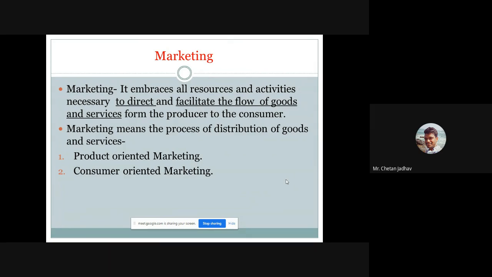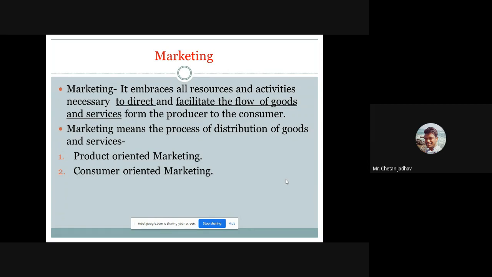Take the example of a ball pen: one customer says the grip of that ball pen is not good, so we want better quality in the next production. We take that feedback and make better production accordingly. That is consumer oriented marketing.